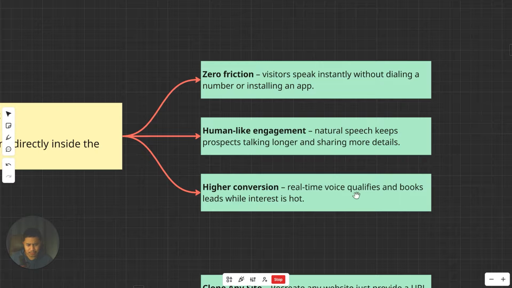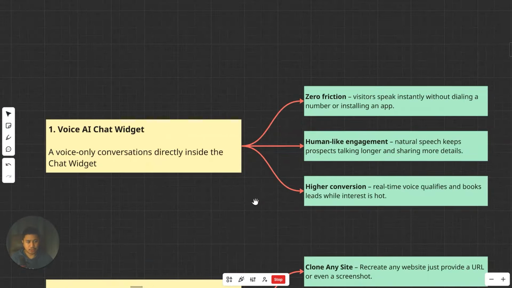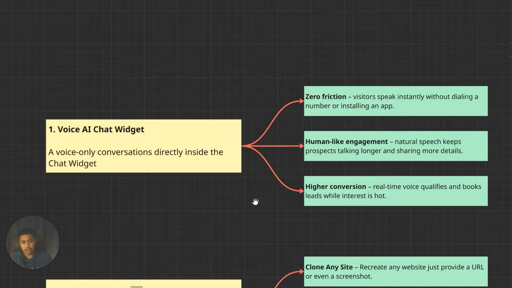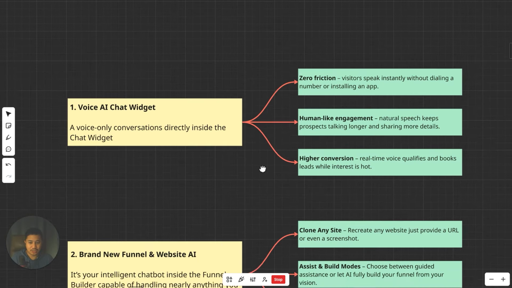And so real-time voice qualifies and books leads while interest is hot. So yes, with the voice AI feature, you'd be able to connect multiple calendars so that the voice AI could decide which calendar will be appropriate for the website visitor to book. Honestly, for me, I think I'm gonna take the next several weeks just learning this, and maybe anytime soon I'm gonna start offering this as a standalone service itself. And so that's number 1.